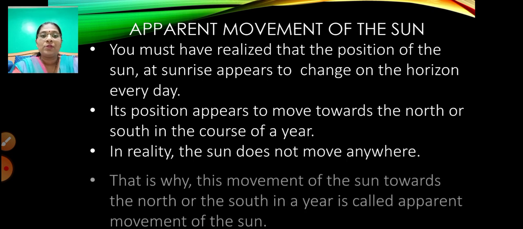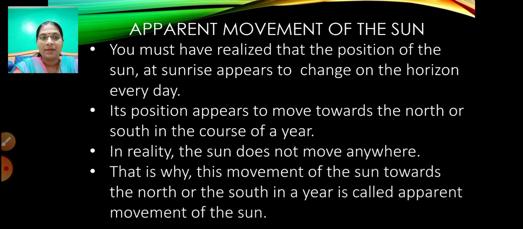That is why this movement of the sun towards the north or the south in a year is called the apparent movement of the sun.